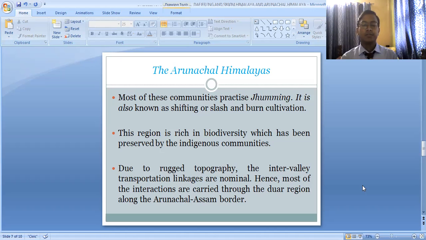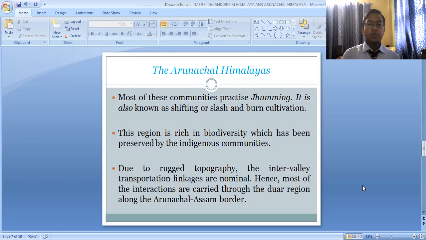This region is rich in biodiversity, which has been preserved by the indigenous communities. In this part of the Arunachal Himalayas, we can find different species of flora and fauna, that means different species of plants and animals, wild animals. These species of plants and animals have been protected by the indigenous communities, by the local communities, the people of the local areas.